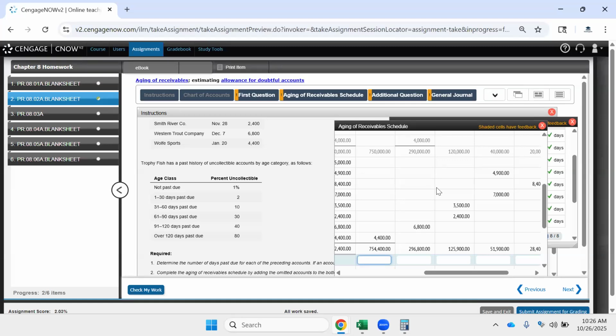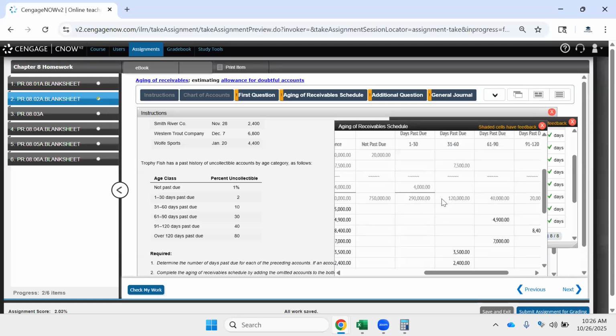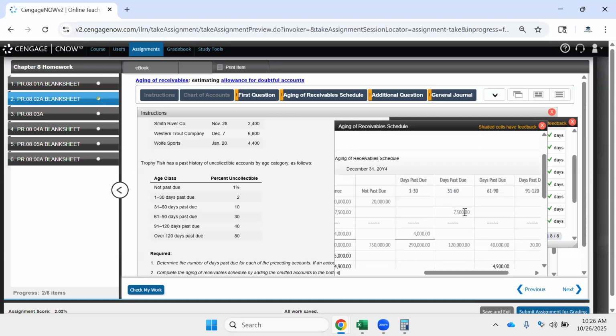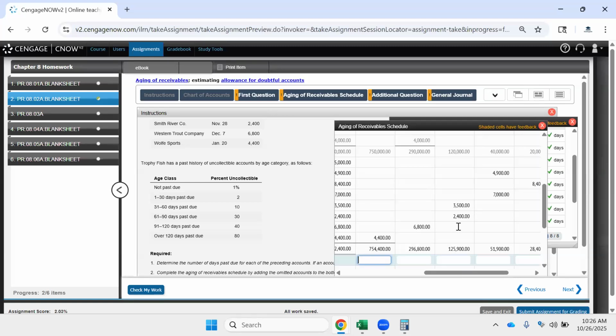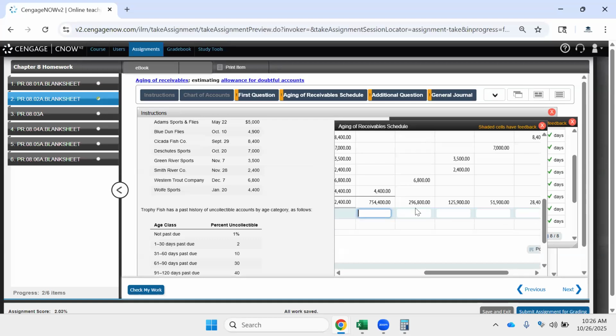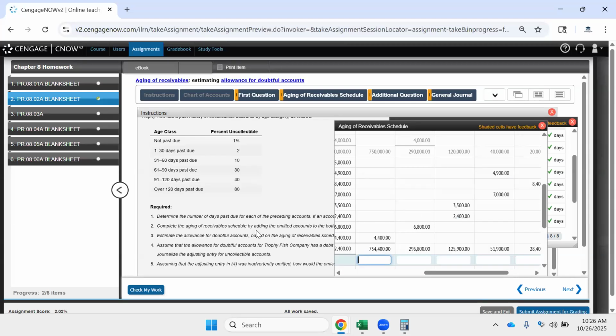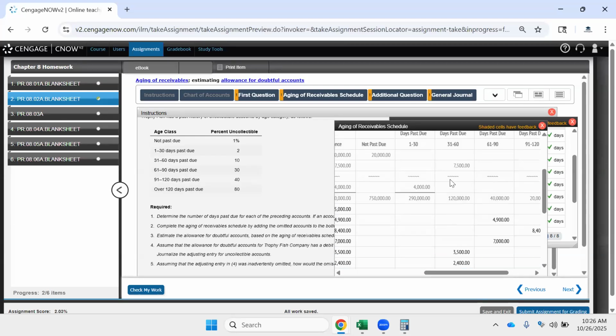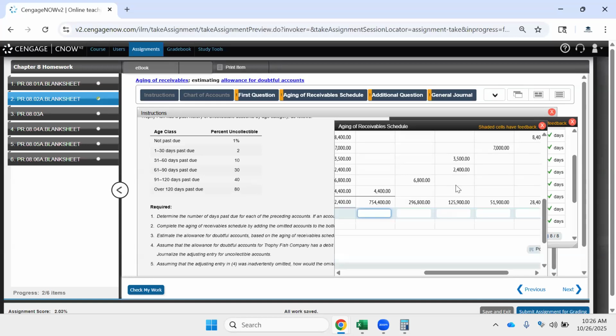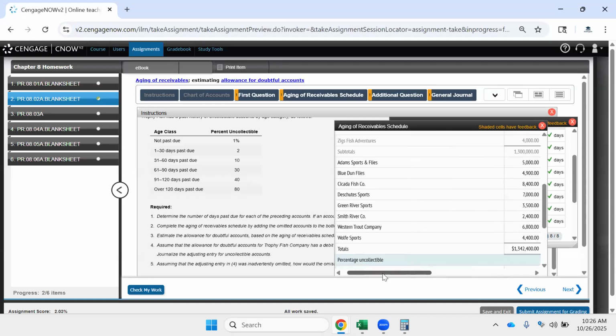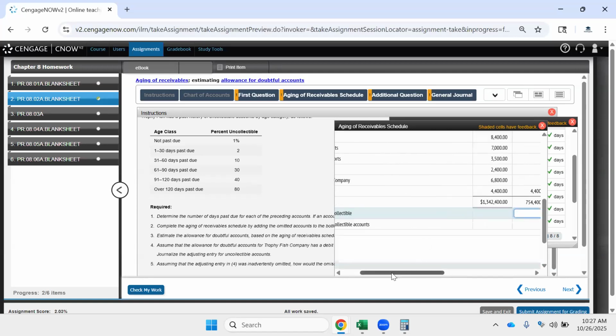bad debt expense. And this aging of receivables method is a balance sheet focused approach, focused on the valuation of these accounts receivable. And in my opinion, it is the most accurate way that we can estimate, unless we're looking at the individual credit scores of each account in each bucket.